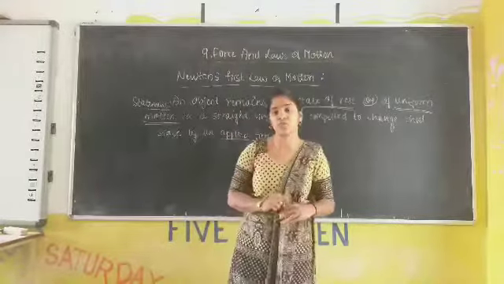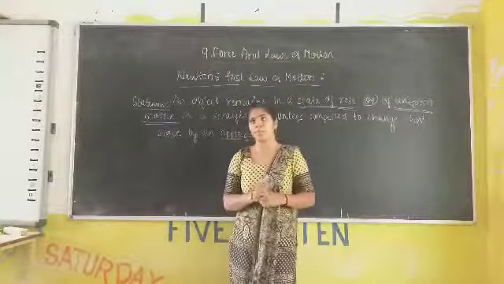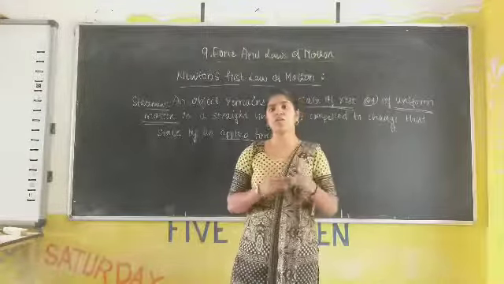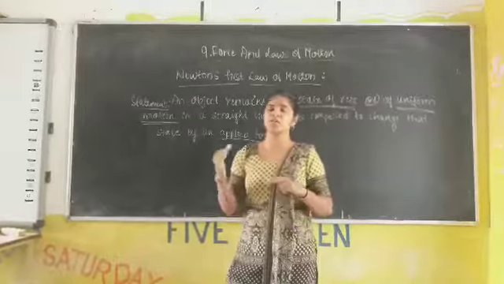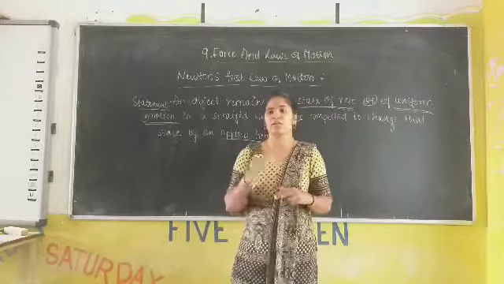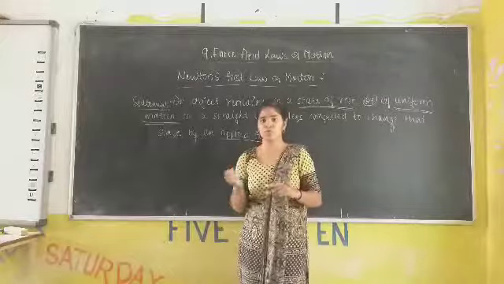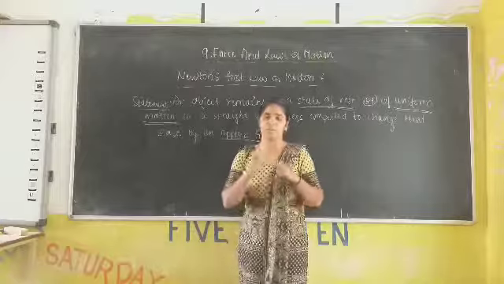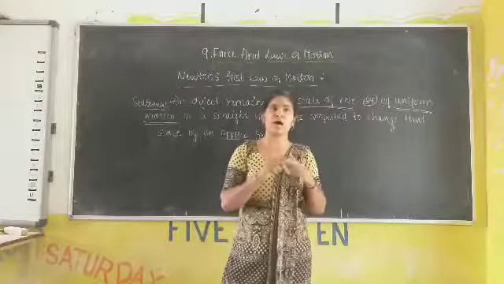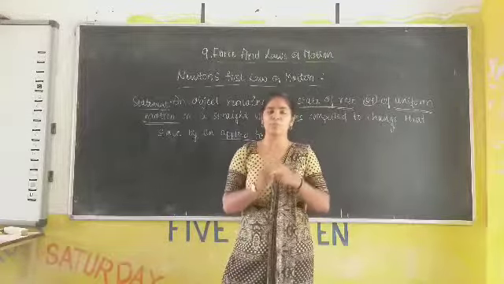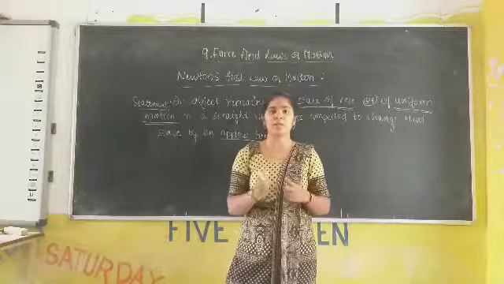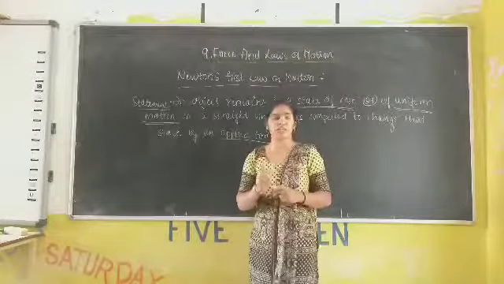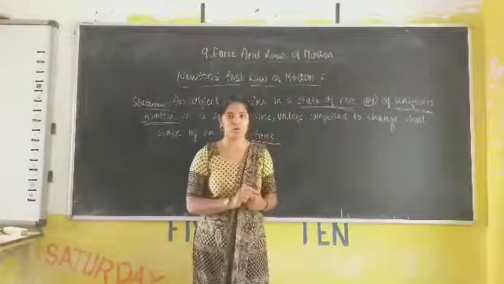If we consider the uniform motion of an object, consider a marble. When it is moving in uniform motion along a straight line path, it will continue in uniform motion unless there is air resistance or friction. If and only if air resistance is absent and there is no friction, the marble will keep moving in a straight line path. Unless you apply a force to that marble, it will not come to rest. This is the case of uniform motion of the object.